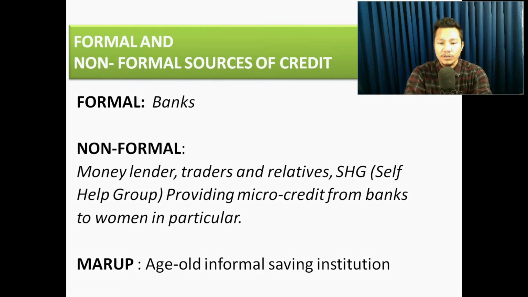So formal source of credit is banks. You have to remember that the formal source of credit is banks, and non-formal sources of credit are village money lender, traders and relative or self-help group. You may have heard about this SHG, that is self-help group, providing microcredits from bank to women in particular.